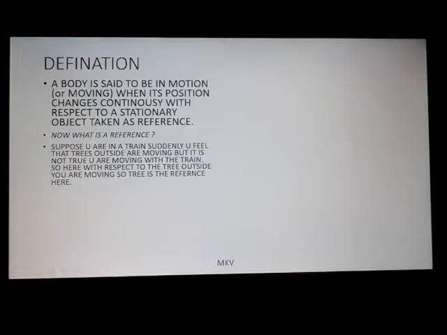Suppose you are in a train. Suddenly you feel that trees outside are moving, but it is not true. You are moving with the train. So here, with respect to the trees outside, you are moving. Tree is the reference here.